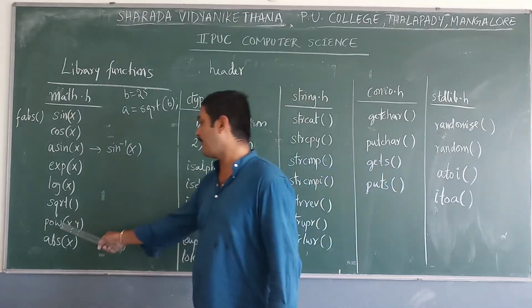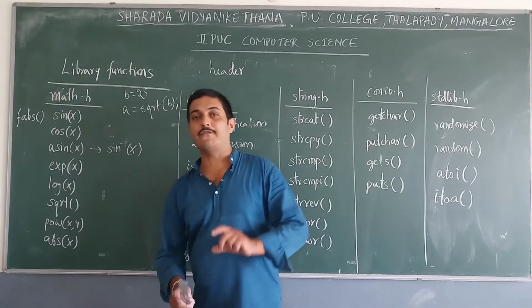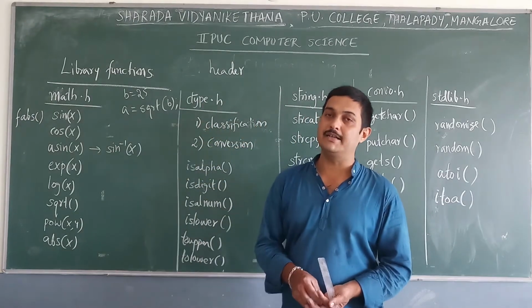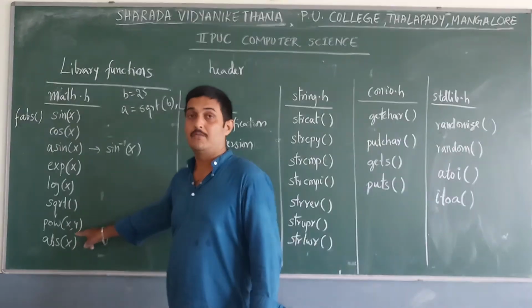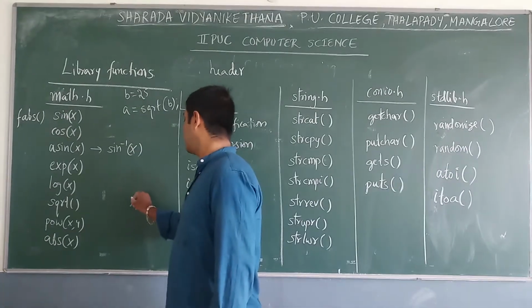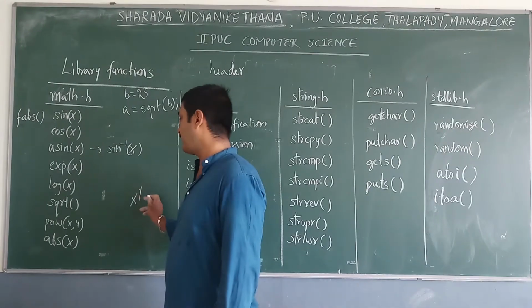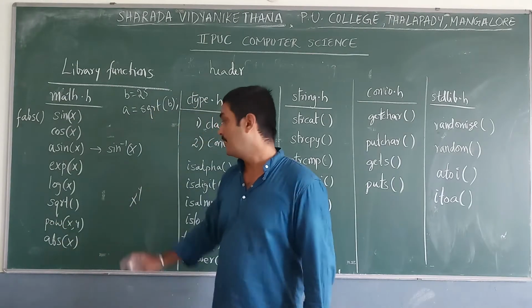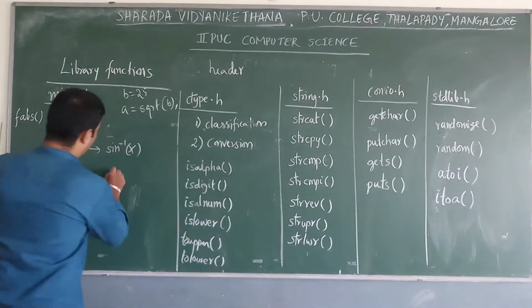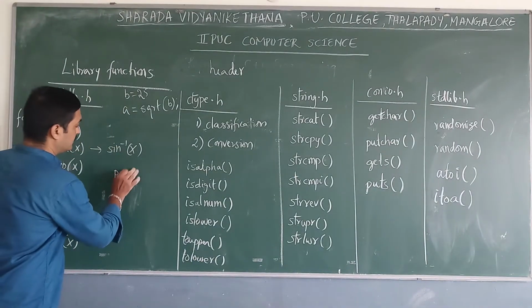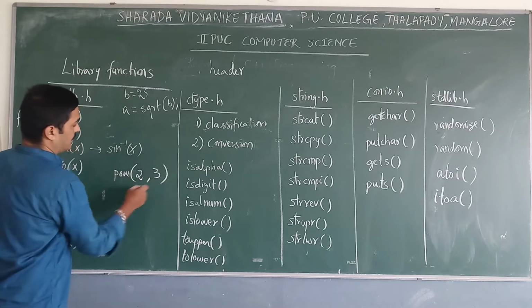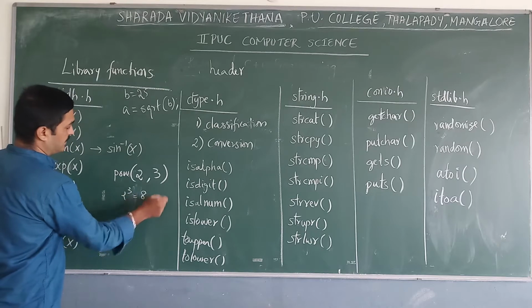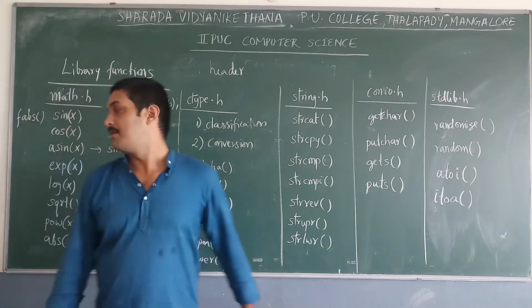And then pow of x comma y. Here it gives the value of x raised to the value y, so x to the power y gives the value of power. For example, pow of 2 comma 3, that is 2 to the power 3, equal to 8. So it will display like this.